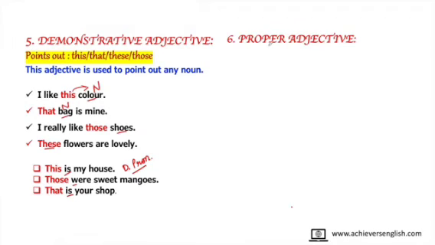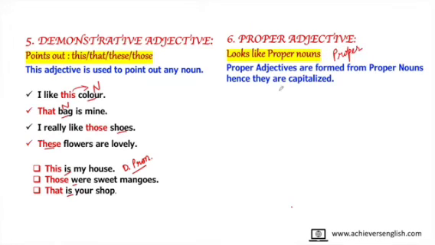Let's see the next one. It's proper adjective. Proper adjective looks like a proper noun. In the noun part, we had learnt that nouns were of four types: common, proper, collective and material. And in the proper noun, we had read that proper nouns are the names of specific things, they are formed from proper nouns only and hence they are capitalized. Like Indian people love peace. If I write the sentence like this, that Indians love peace, so here Indian is not followed by any noun. But in this sentence, it is followed by a noun. People is a noun. Therefore, in this sentence, it is proper adjective. And in this sentence, it is a proper noun.